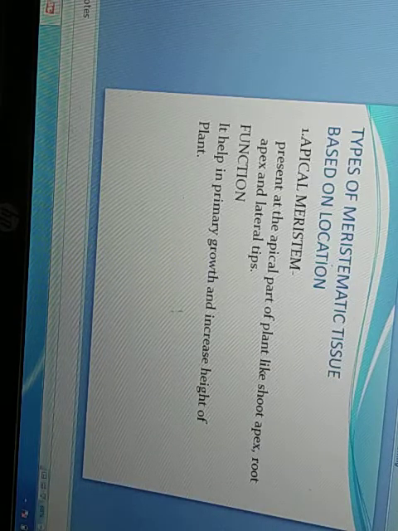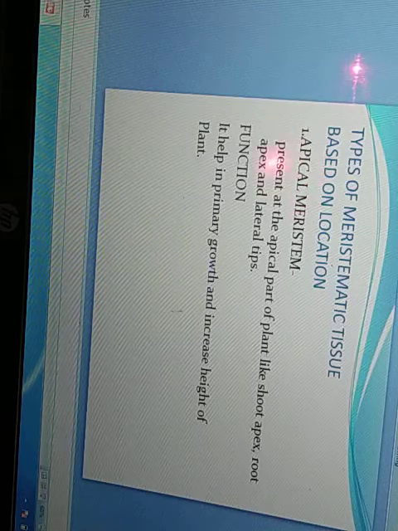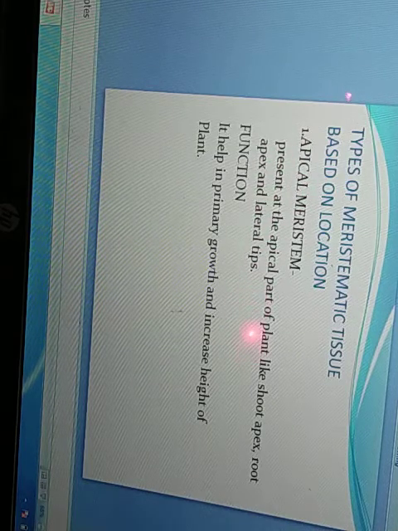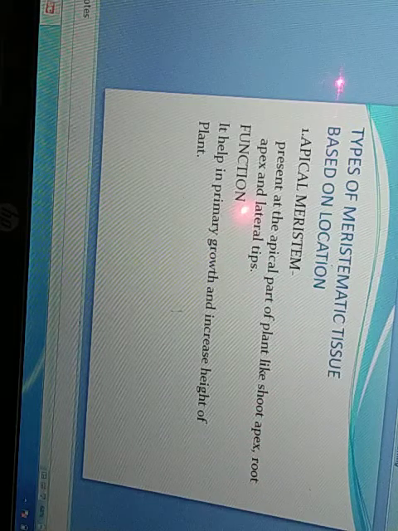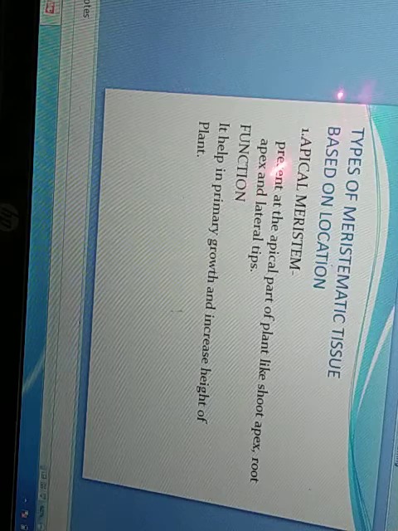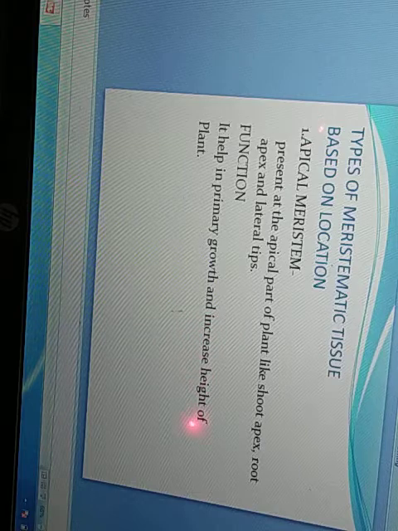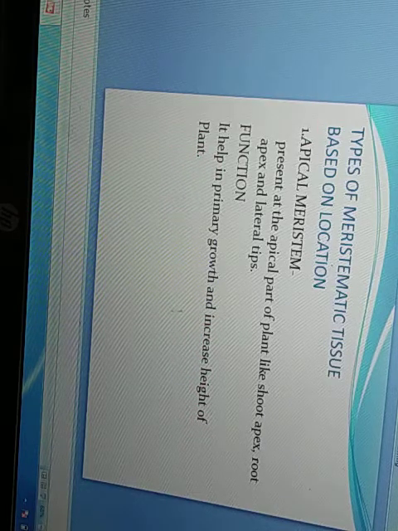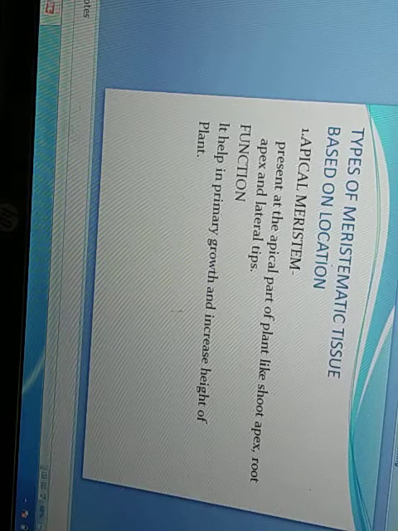Now let's see one by one in detail. Apical meristematic tissue is present at the apical part of the plant, like shoot apex, root apex and the lateral tips. The function of apical meristem is that it helps in primary growth and increases the height of the plant. Now this is about the apical meristematic tissue.